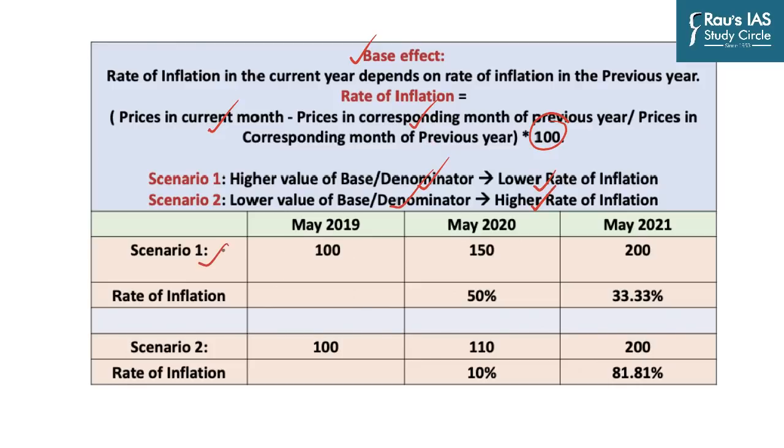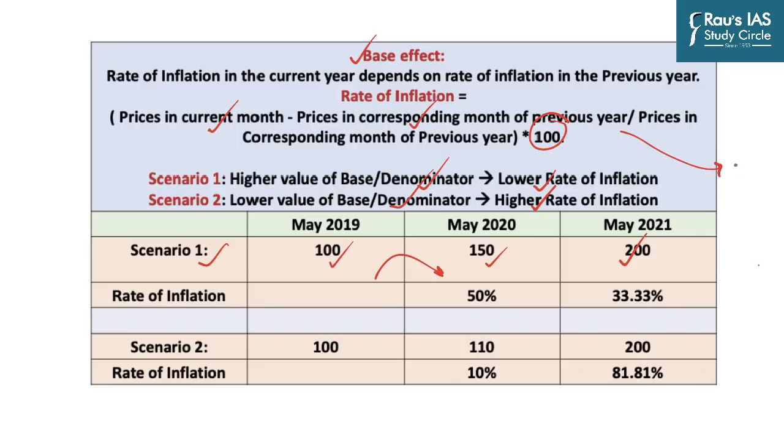Under scenario 1, let's say the price of an item A in May 2019 is 100 rupees, and in May 2020 it is 150 rupees, and in May 2021 it has increased to 200 rupees. So how are you going to calculate the inflation? For the first year, inflation would be calculated for May 2020 by applying this formula.